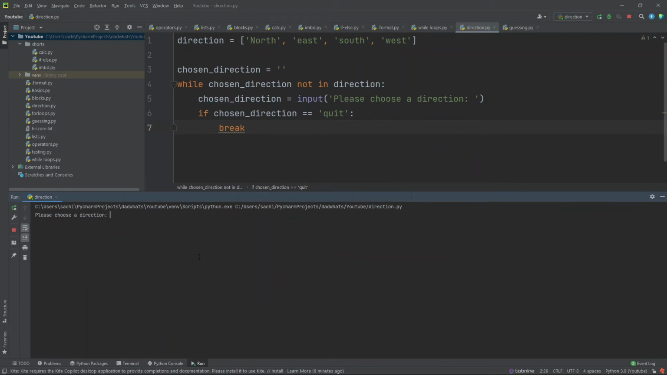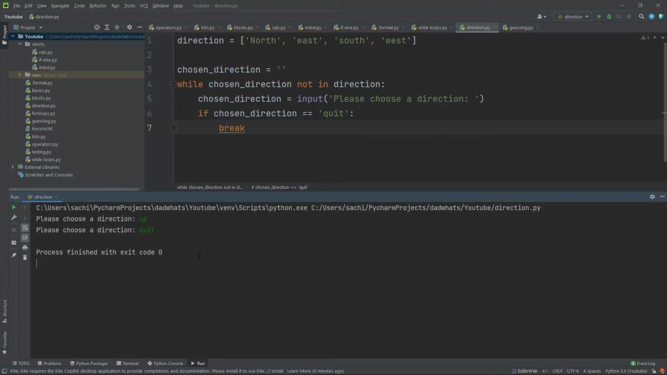We'll run again, and direction, let's say up, which is wrong. Now I want to quit the game, right? So if I type quit and press enter, then the program will finish. What is happening is that the break keyword is finishing the program. It is helping us to break out of the while loop. So when the break keyword is executed in a loop, it helps us to get out of the loop, right? That's what's happening here.